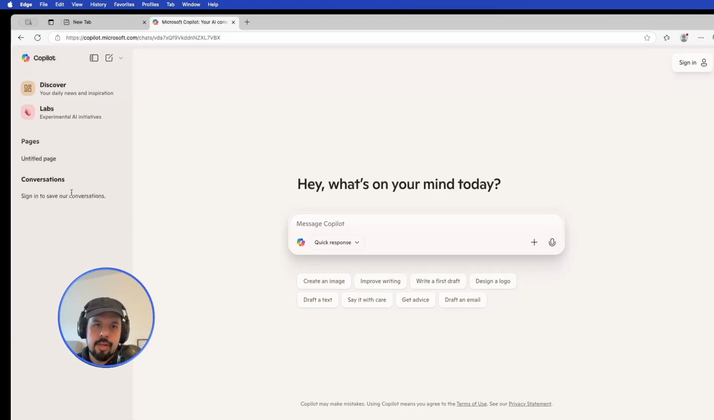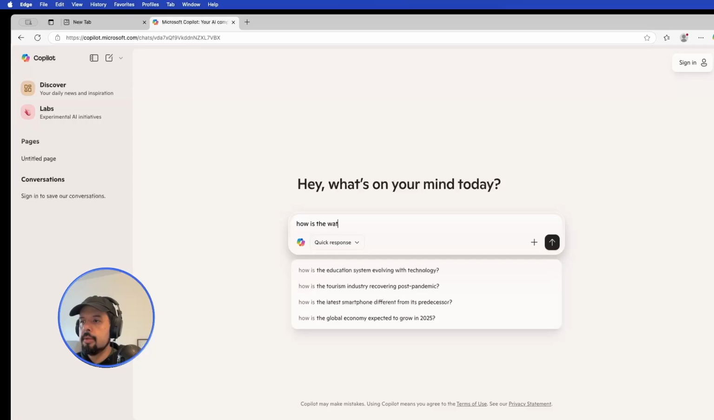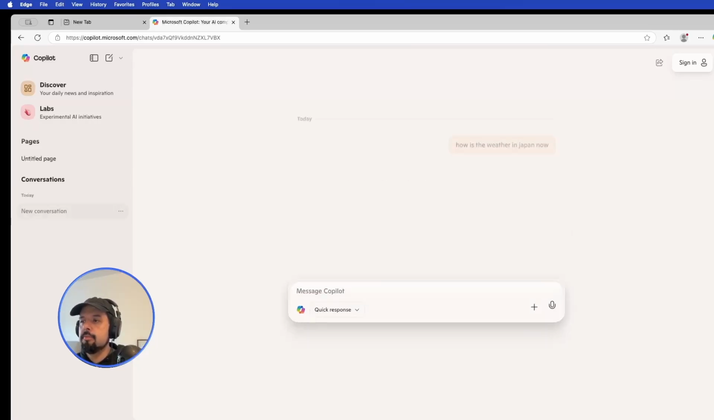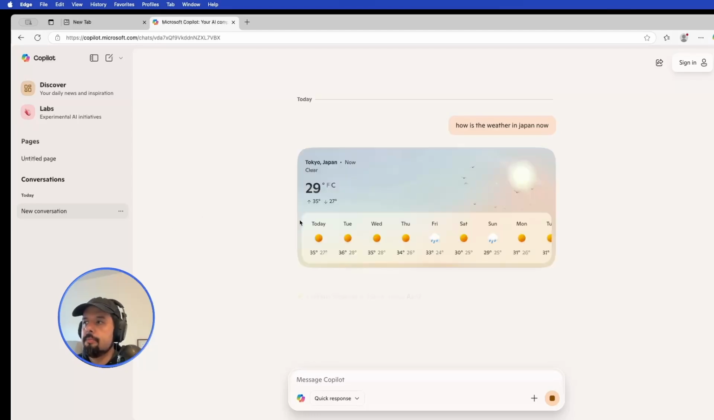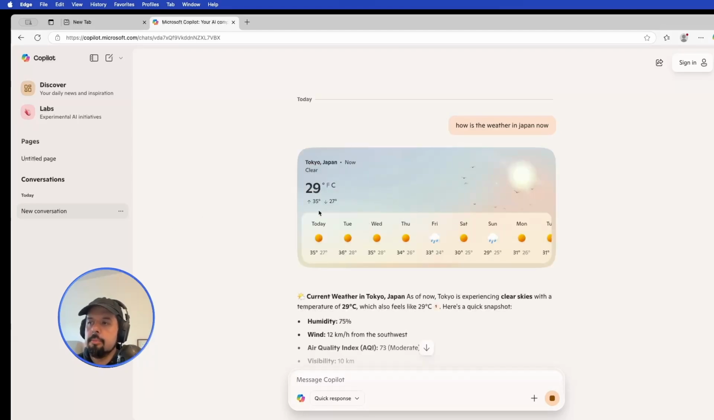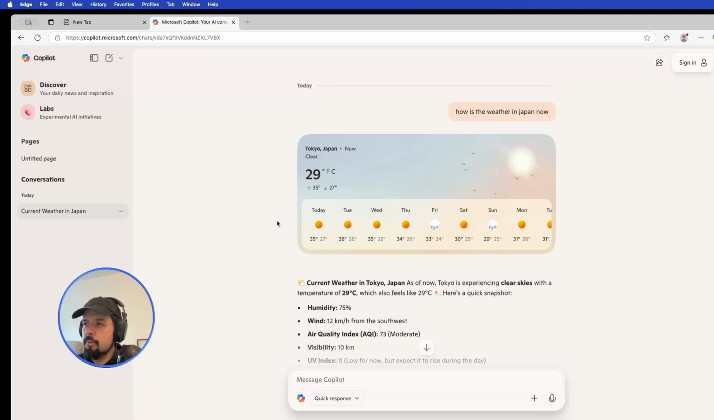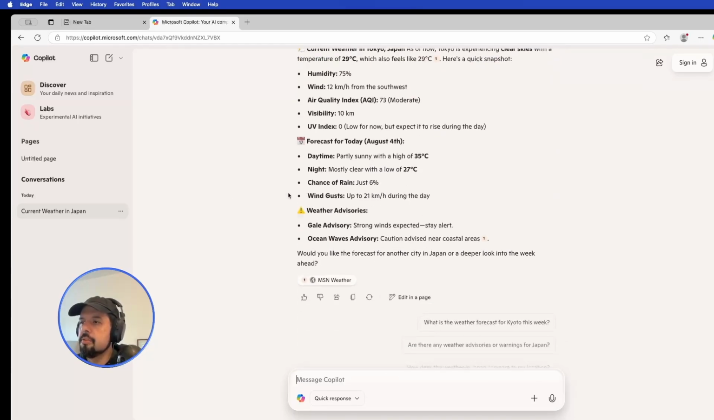Obviously, it also has some things to the left: discover, inspiration, labs, experimental AI, and conversations is the same. How is the weather in Japan now? It's nice. I like that the image is always soft and gives you structure.